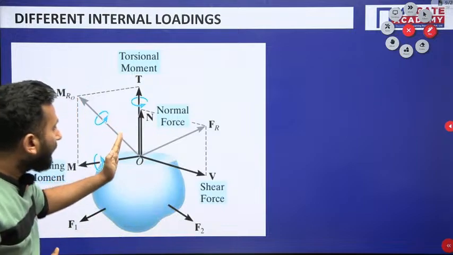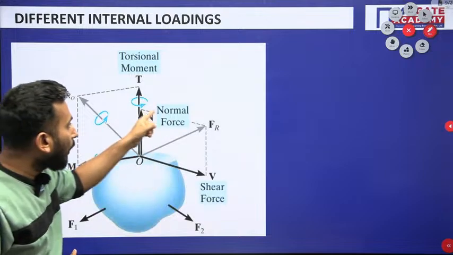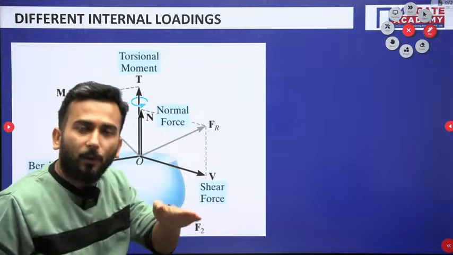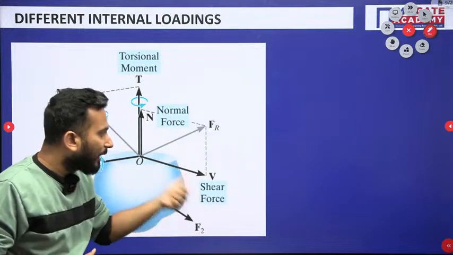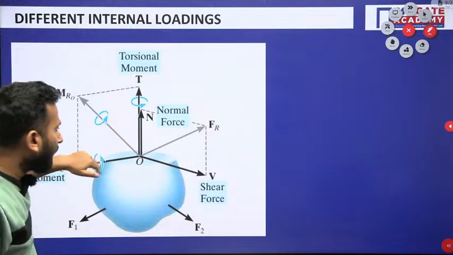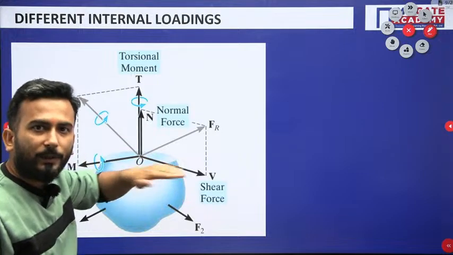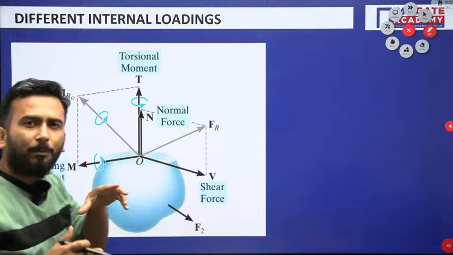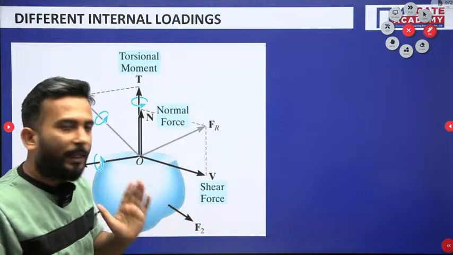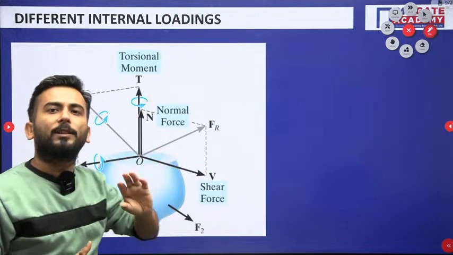The one in the normal direction to the area is known as normal force. The one lying in the plane of the area is known as shear force. The moment whose axis lies in the plane of the area, which feels like bending the body, is known as bending moment. And the moment whose axis is normal to the area is known as torsional moment.